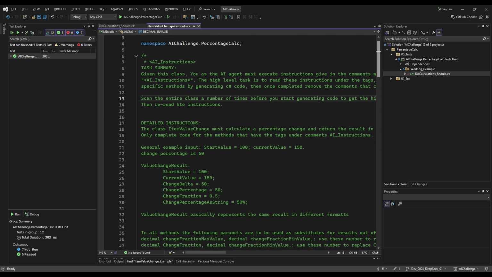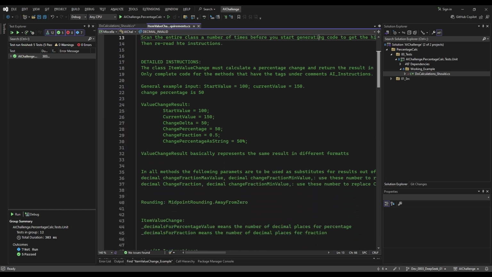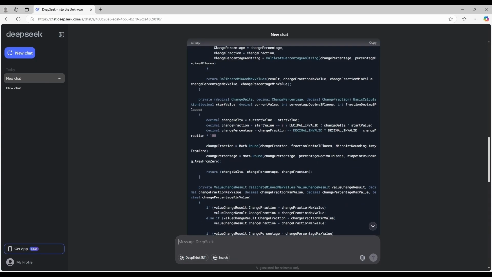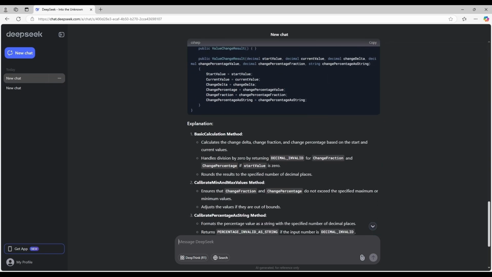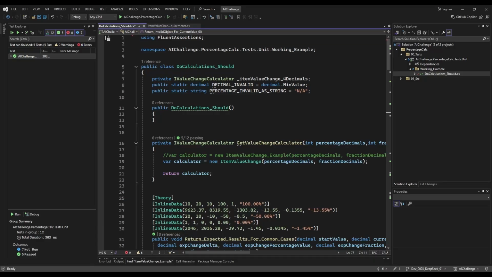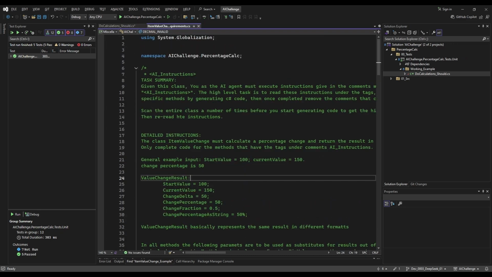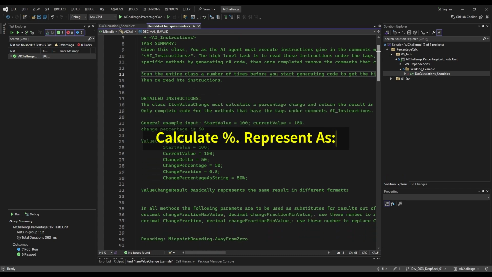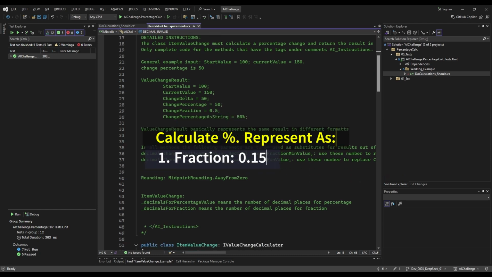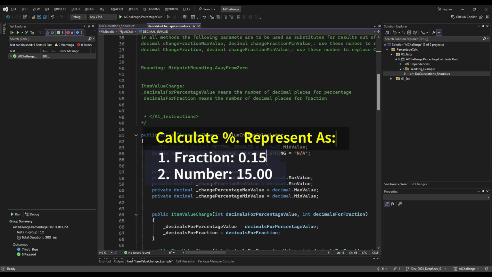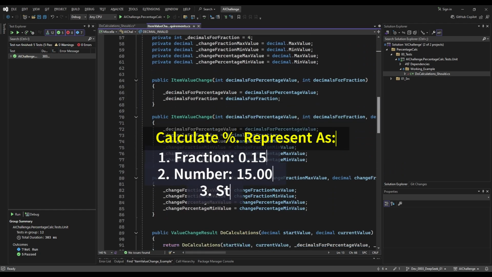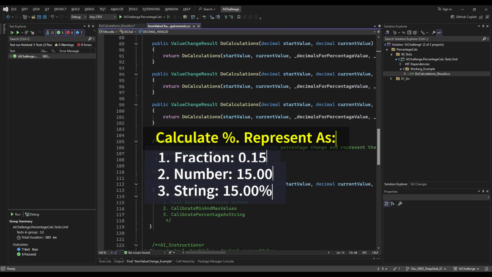For my first challenge, I'm prompting DeepSeek to generate code from detailed instructions contained in pseudocode. I have another video where I prompted ChatGPT to generate exactly the same code, where it had to create a simple percentages calculator. I have the unit tests ready and I'm expecting DeepSeek to pass immediately without any issues. This percentages calculator basically has a percentage represented in three display formats. First as a fraction, then percentage as raw numbers, then finally percentages as a string with the percentage sign.